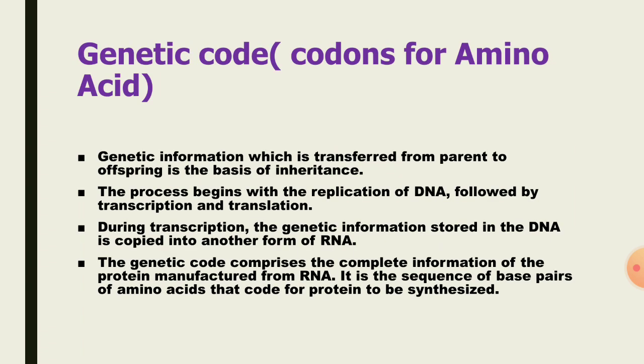Next, genetic code. Genetic code contains the genetic information for the synthesis of proteins. Genetic information is transferred from parent to offspring for inheritance. The process begins with the replication of DNA followed by transcription and translation. This genetic information is stored in the gene and copied to the RNA. The genetic code copies the complete information of protein manufacturing from the RNA. It is the sequence of codons that codes for amino acids in protein synthesis.